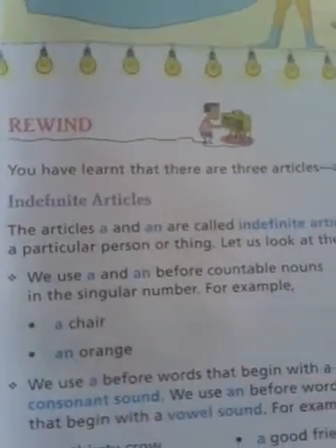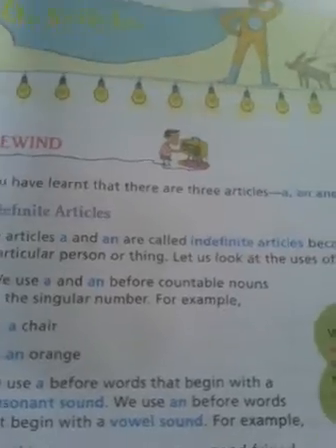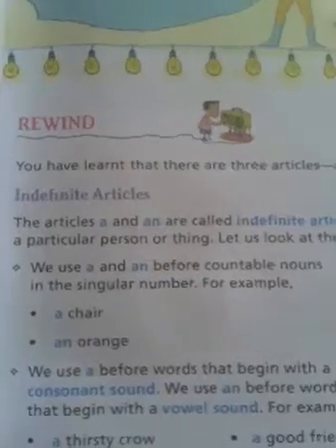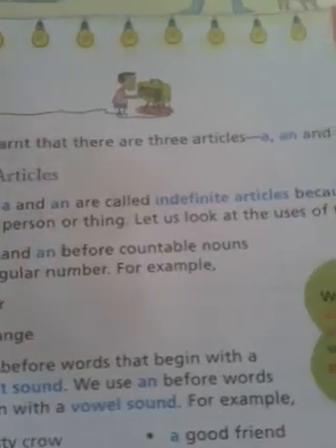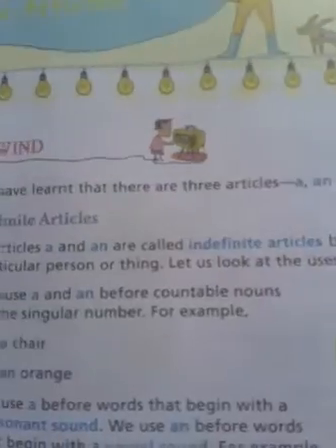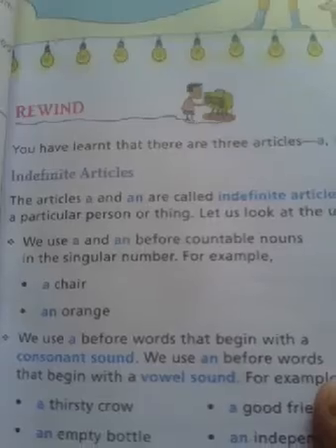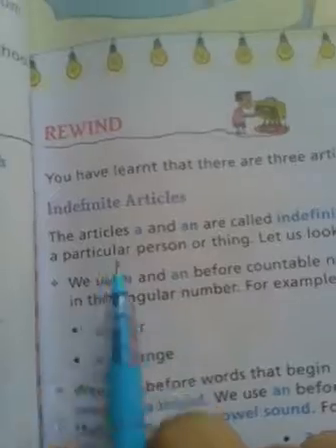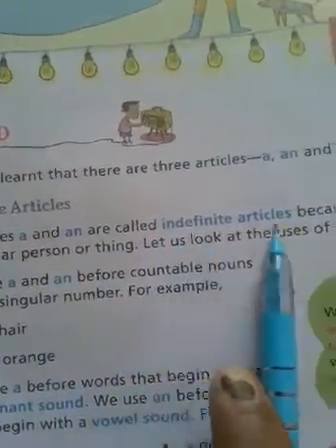Today I am going to teach you the 6th chapter of class 7, that is articles. As we have learned, there are 3 articles: a, an and the. There are 2 types of articles: first, definite article, and second, indefinite article. So what is an indefinite article? The articles a and an are called indefinite articles.